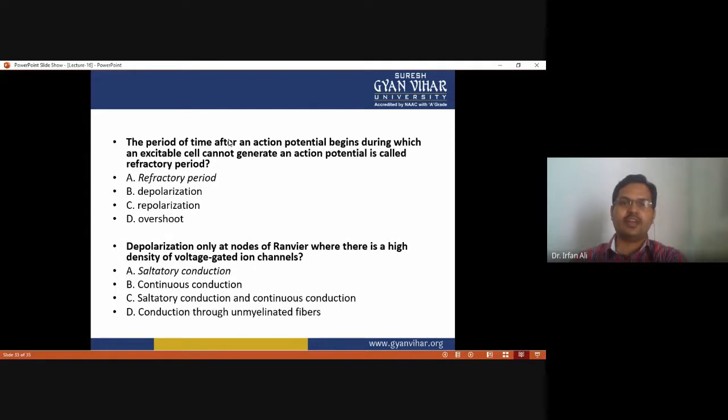The period of time after an action potential begins during which the excitable cell cannot generate another action potential is called the refractory period. So option A is correct. Depolarization only at the nodes of Ranvier, where there is a high density of voltage-gated ion channels, is called saltatory conduction. When there are no nodes of Ranvier, continuous conduction is there. In the non-myelinated fiber, continuous conduction takes place. So option A is correct.